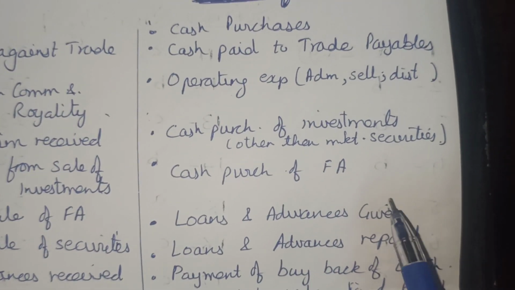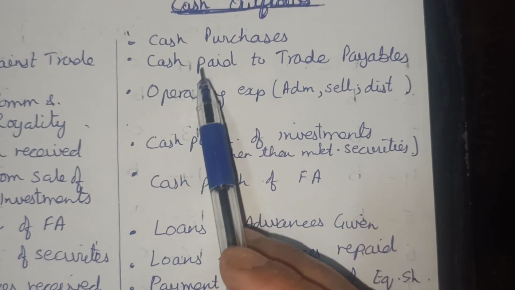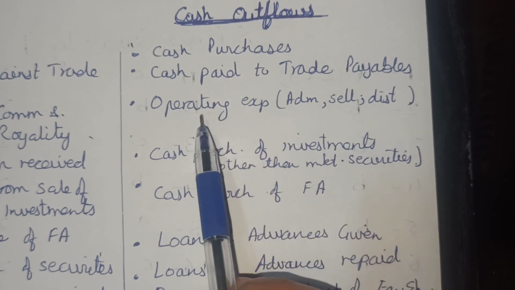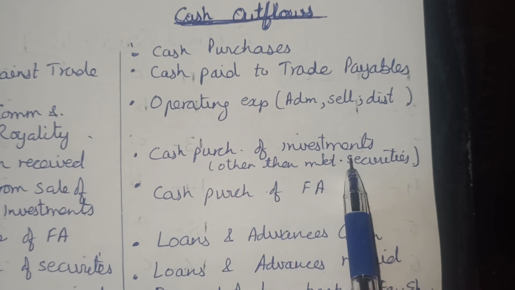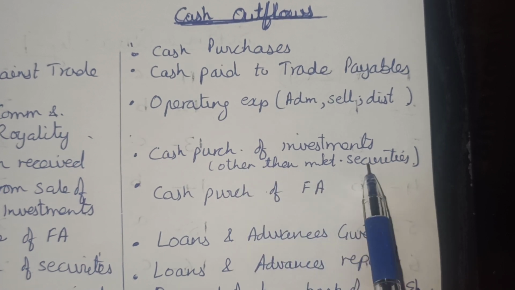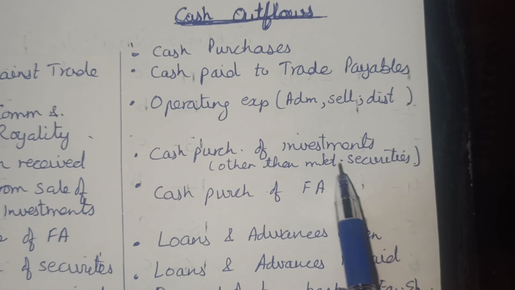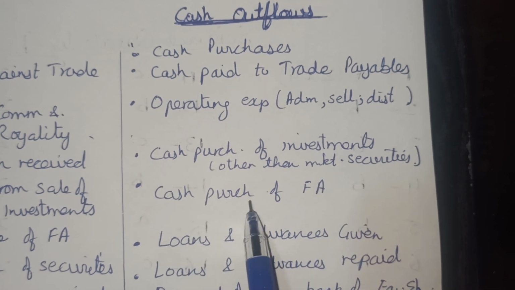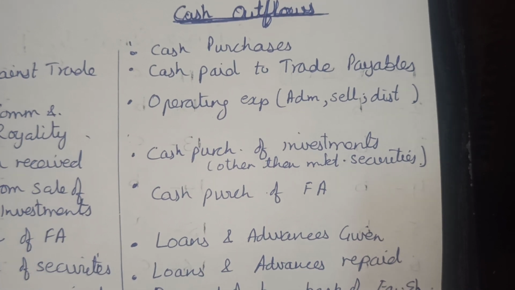Then come the examples of outflow, the sources of outflow of cash. It can be, as I told you, cash purchases, cash paid to trade payables, operating expenses, cash purchase of investments other than marketable securities. Remember, cash purchase of marketable securities will not be taken. Why? Because marketable securities are cash equivalent. So cash to cash equivalent will be no flow. Cash purchase of fixed assets, outflow. Purchase of assets will result in outflow of cash.